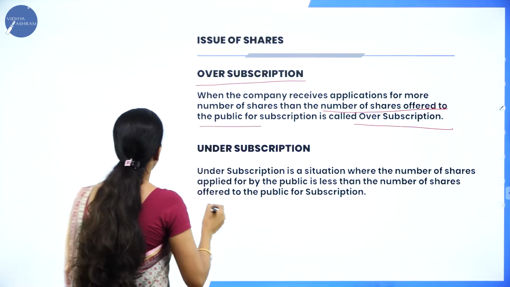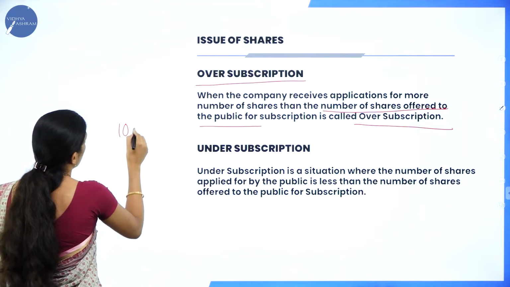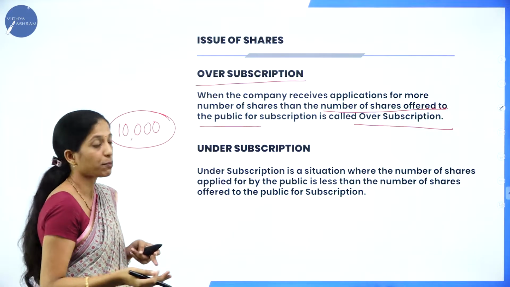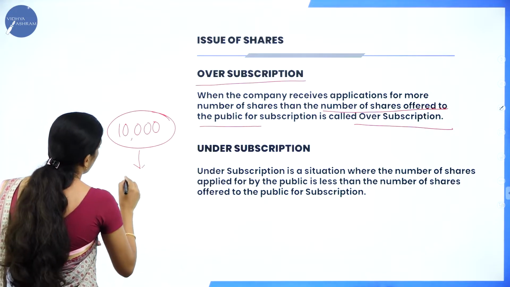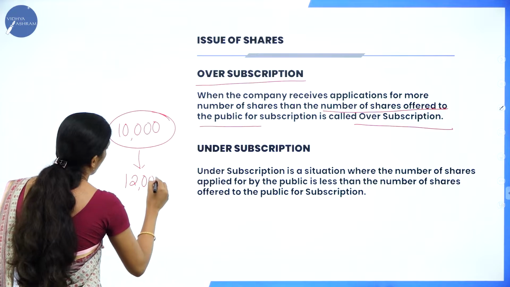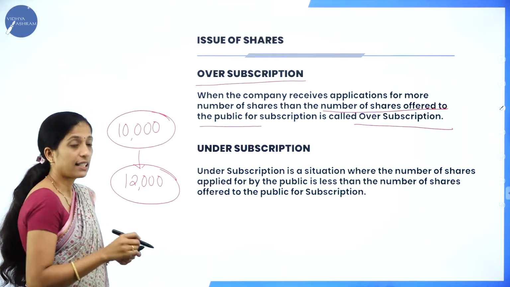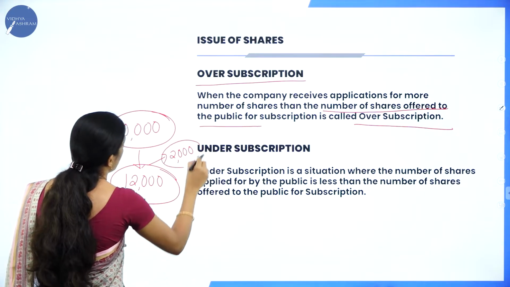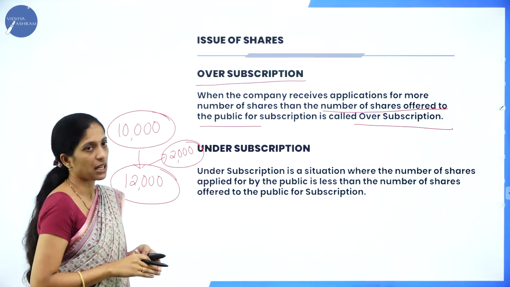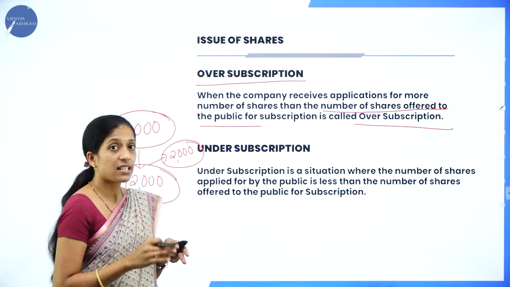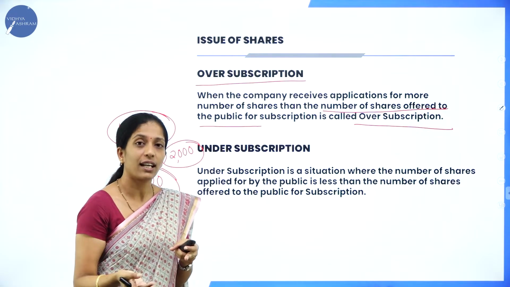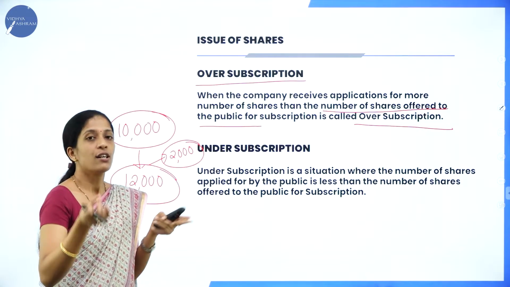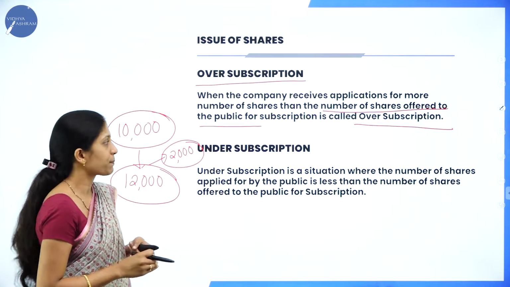For example, if the company has issued 10,000 shares to the public for subscription, but the shareholders have applied for 12,000 shares. Then these 2,000 shares which have been applied extra is called as what? Oversubscription. So when the company receives application for more than the actual number of shares which has been issued to the public, that is known as oversubscription.